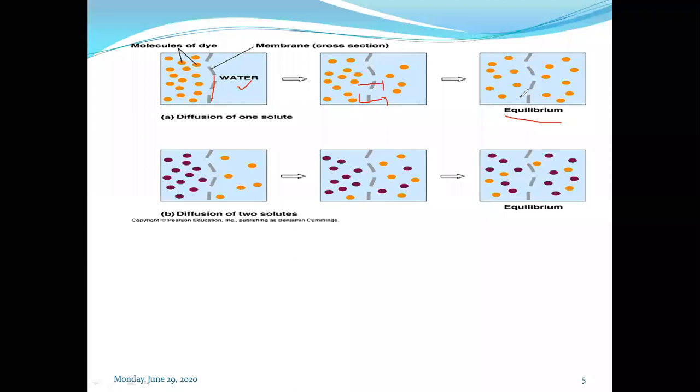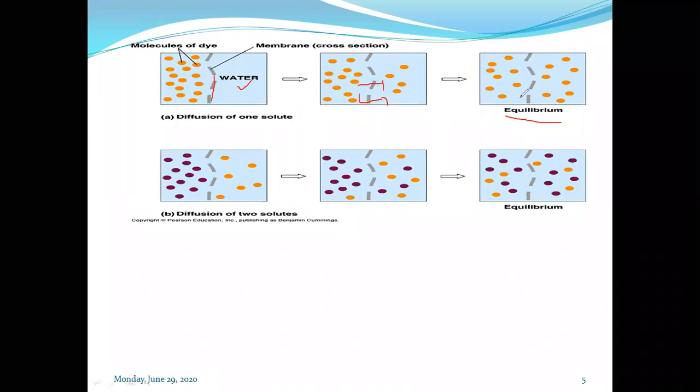If a concentration difference is there, then and only then molecules will pass from the higher concentration region to the lower concentration region. If the two compartments are in equilibrium, that means there is no concentration gradient. As there is no concentration gradient, there is no driving force to start the process of diffusion. That's why at equilibrium condition, diffusion stops.